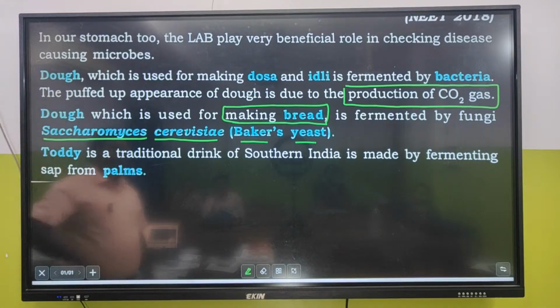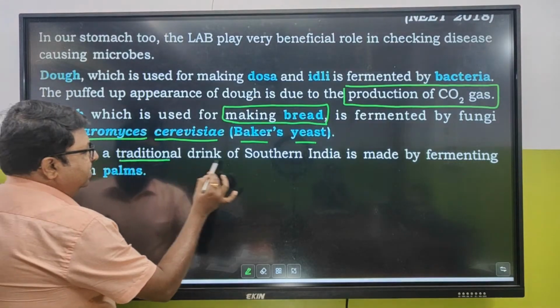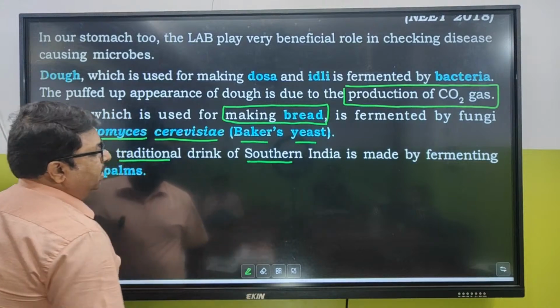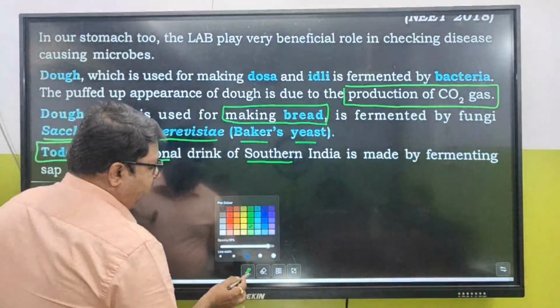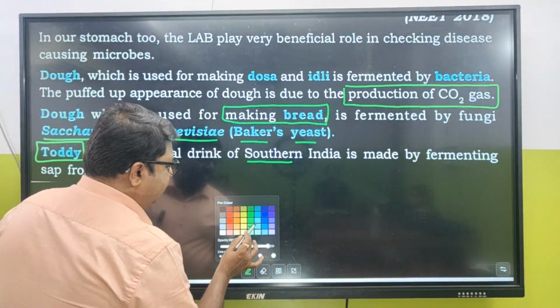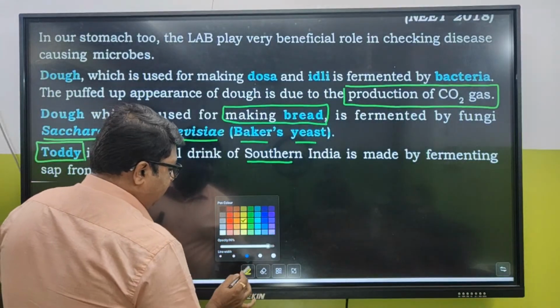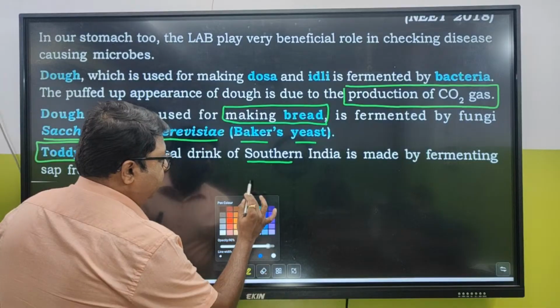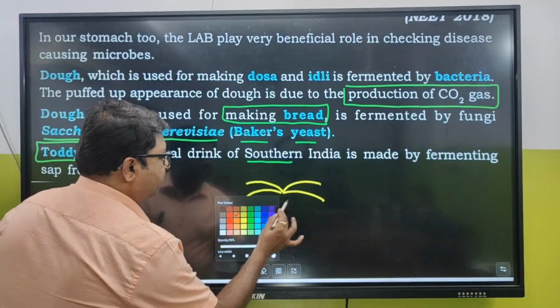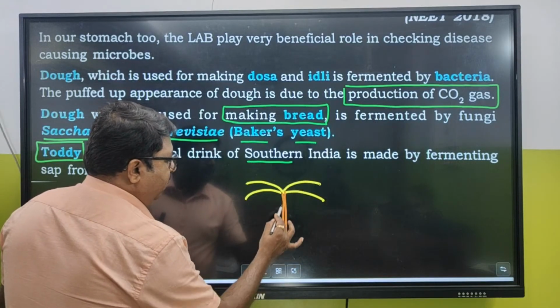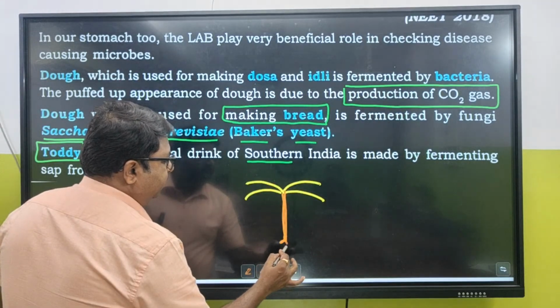There's another traditional drink in southern India, and that is toddy. In Bengali, it is called tadi. Fine. So this is the palm tree.